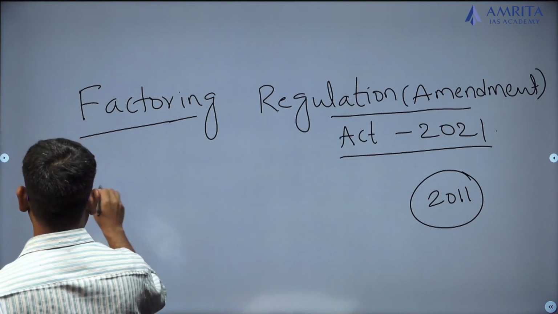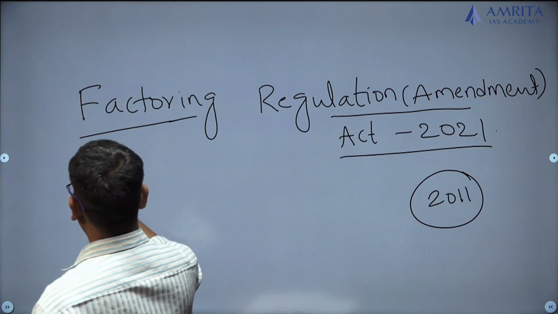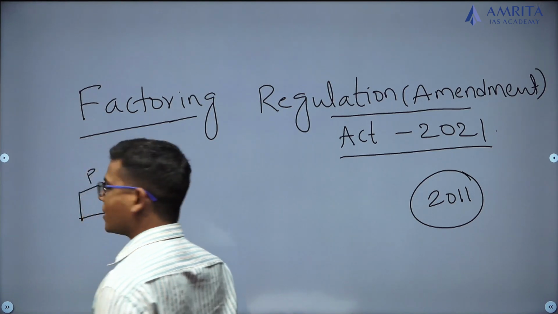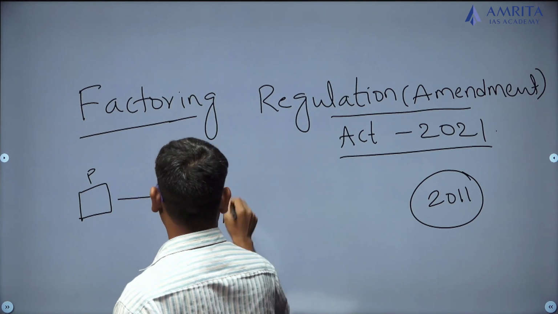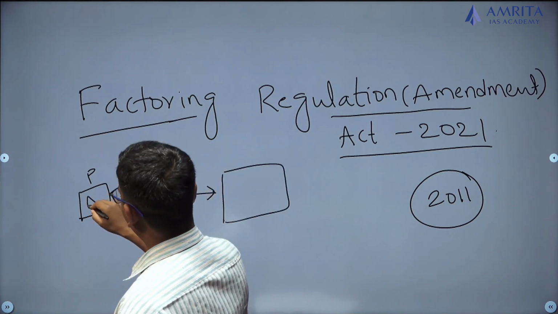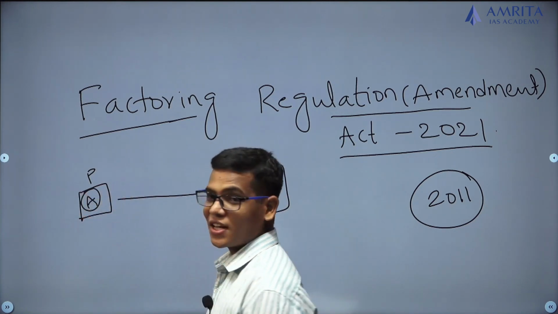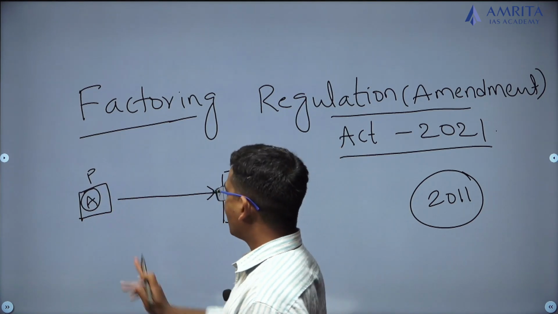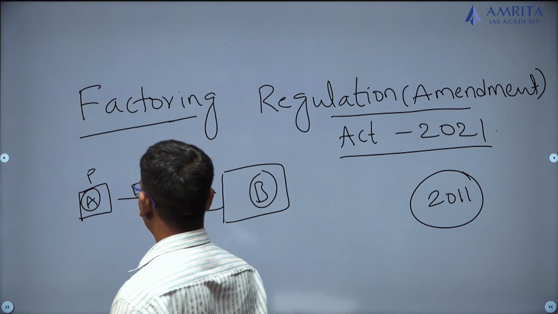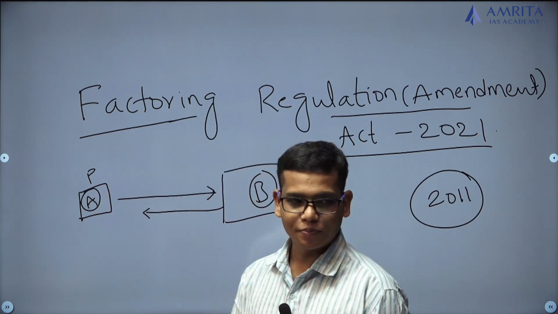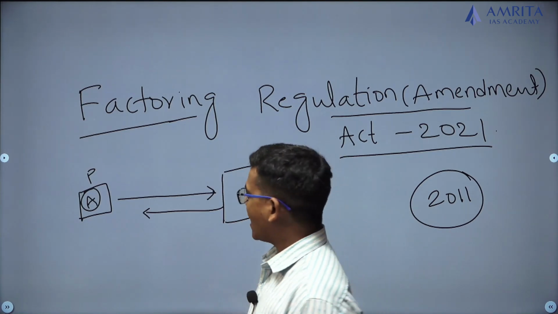Suppose this is a person or a company that produced some items. He is a producer, just assume. He produced something and supplied his produce to another person. Let it be person A and person B. Maybe person A is supplying some raw material to person B. In return, person B has to give money to person A, but he doesn't have money with him. So what he will do is,